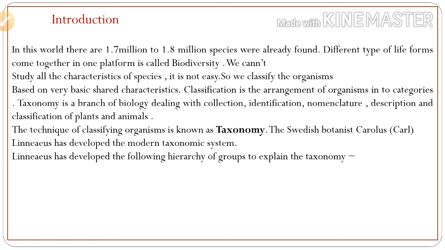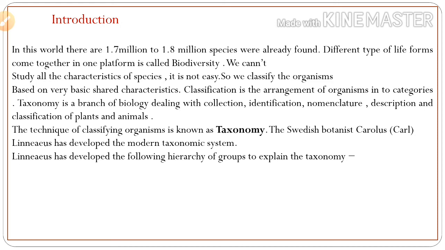So we can classify the organism based on very basic shared characteristics. Classification is the arrangement of organisms into categories. This technique of classification of organisms is known as taxonomy, and the Swedish botanist Carolus Linnaeus developed the modern taxonomic system. Taxonomy is a branch of biology dealing with collection, identification, nomenclature, description and classification of plants and animals.